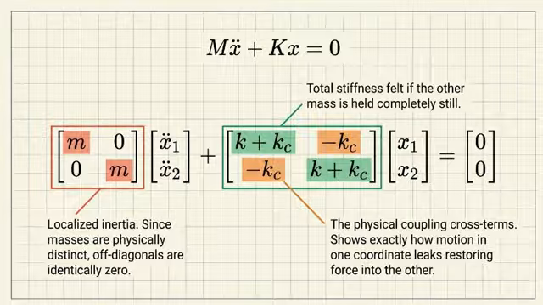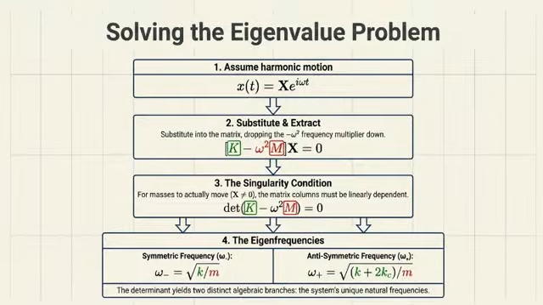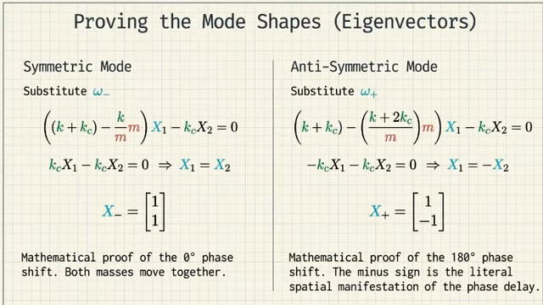By solving this spreadsheet, the math spits out two things: eigenvalues and eigenvectors. It sounds intimidating, I know. Yeah, but they are literally just the two frequencies we just talked about, right? Yes, the eigenvalues are simply the two natural frequencies, the slow synchronous swinging and the fast opposite swinging. And the eigenvectors? The eigenvectors tell you the shape of the physical movement. They are literally the spatial manifestation of that 0-degree or 180-degree phase shift.